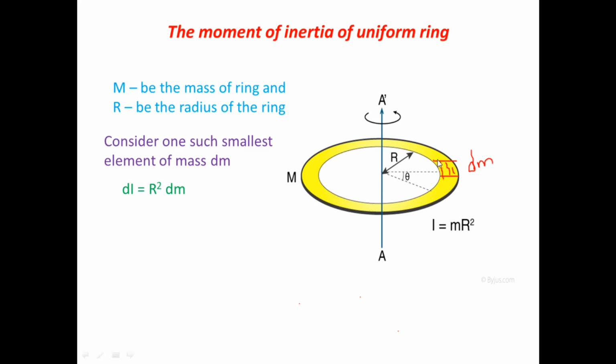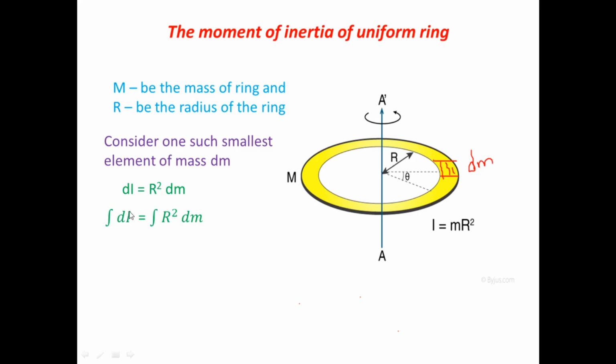When we get the moment of inertia of the smallest element, then the second element is here, the third element is here, the fourth element is here. To get the total moment of inertia of the ring, we integrate over all the moments of inertia of the smallest elements. So the integration of dI is equal to the integration of r square dm. What is r? R is the radius of the ring, which is constant, so it comes outside the integration.